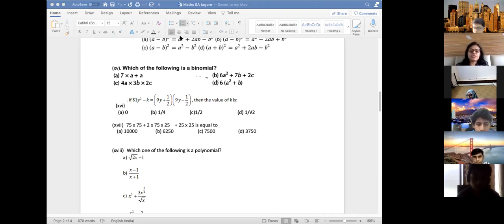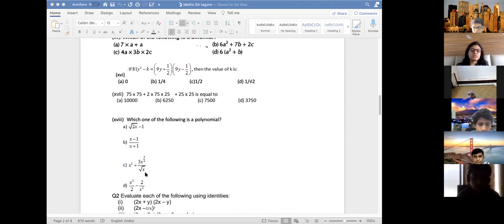Which of the following is a polynomial? Tell me. Ma'am, A. A cannot be a polynomial because x is in the root. In a polynomial, a root of x, a negative power of x, and x in the denominator is not possible, right? So which one is a polynomial? B. Maybe. This can't be the polynomial. When you don't know, just see which one cannot be it.